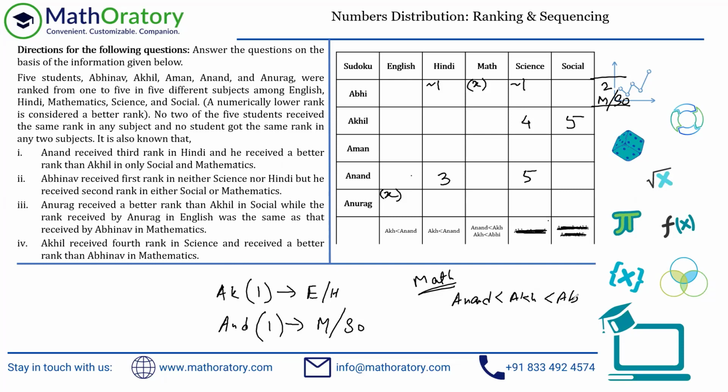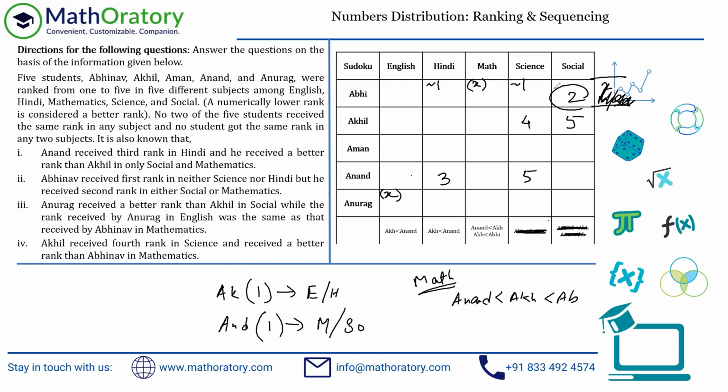Now, the important part to note is that because Abhi can get the second rank in either math or social, one thing I can definitely ignore is that Abhi cannot get a second rank in math, because if Abhi gets a second rank, for example, then both of these have to be less than Abhi, right? So you don't have two ranks which are less than 2 any which way. So Abhi cannot get a 2 in math, which indirectly means that Abhi gets a 2 in social. So this information is now taken up. So we now know that Abhi is getting 2 in social.